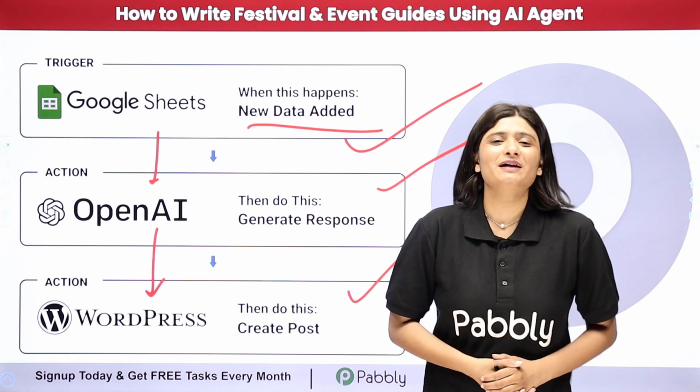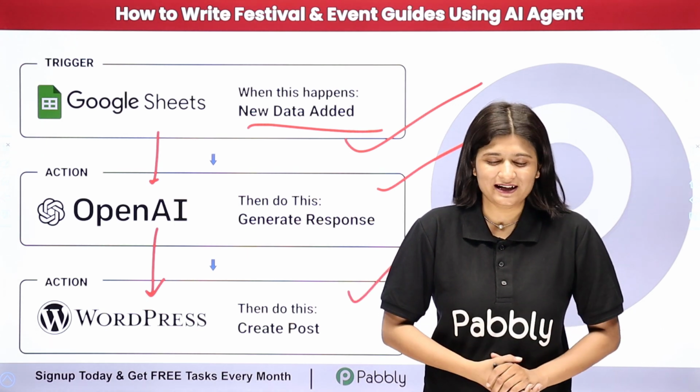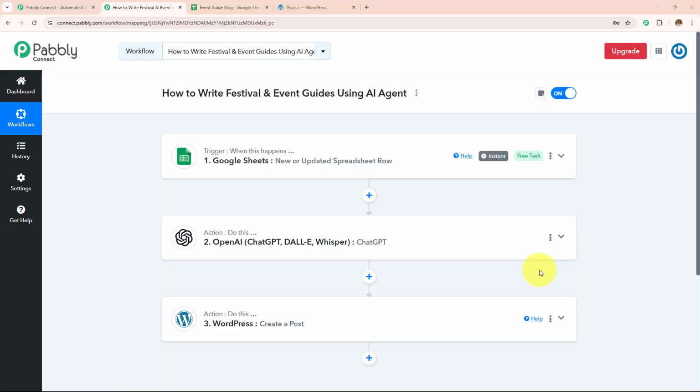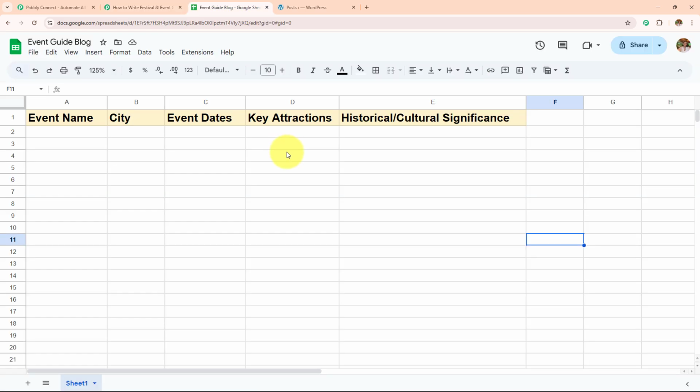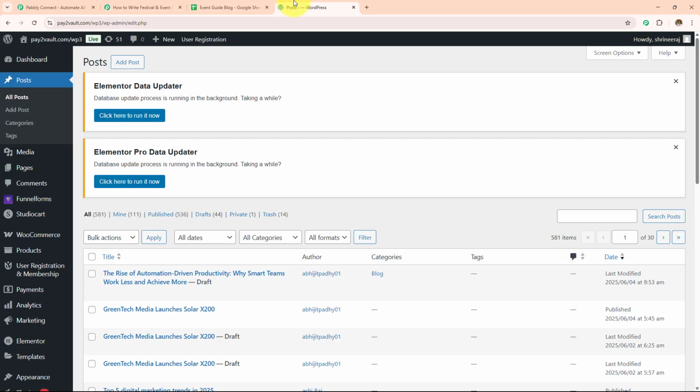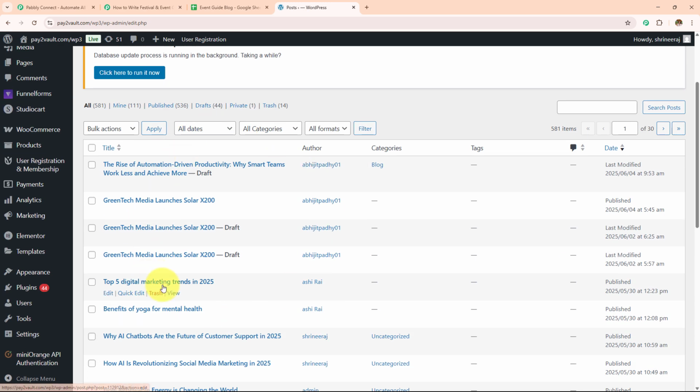Now, if you want to learn the step-by-step process, then let me take you all to my screen. In this video, we are going to see how to write festival and event guides using AI agent. For this, I have created this automation workflow where I have built a connection between Google Sheets, OpenAI and WordPress. And now we are going to check whether this automation workflow is working fine or not. For that, I'm going to open my Google Sheets, and as soon as I add the details in this particular Google Sheets spreadsheet, the post will be automatically created on my WordPress.